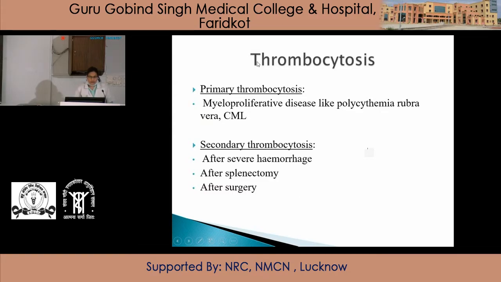When the platelet count increases from the normal value, it is called thrombocytosis. Thrombocytosis can be primary or secondary. Primary thrombocytosis is seen in myeloproliferative diseases like polycythemia vera and chronic myeloid leukemia. Secondary thrombocytosis is seen after severe hemorrhage, after splenectomy, or after surgery.